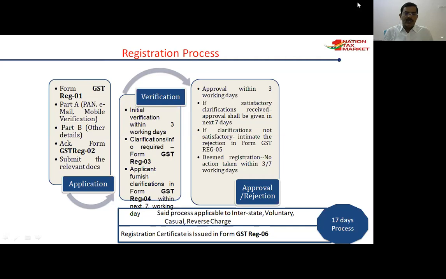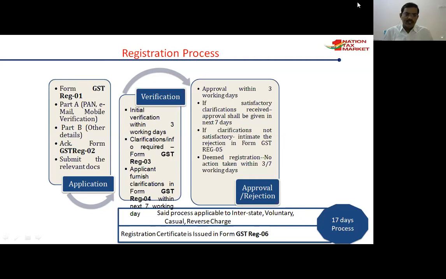There are two parts in GST registration form 1. One is part A, in which you show the PAN number, email ID, and mobile number for verification. Part B has other details, nothing but the business details, whatever business they are doing, and whatever earlier permissions, documents they have to upload.